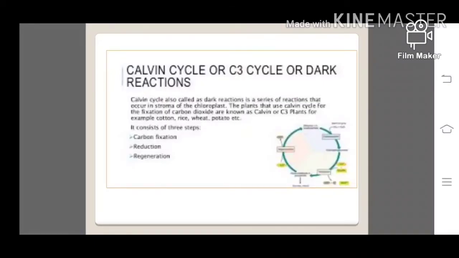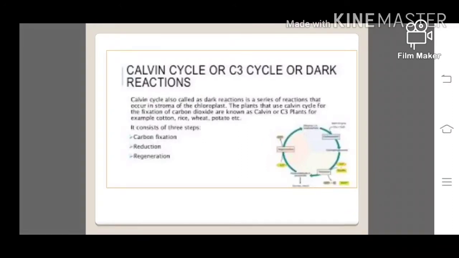This Calvin cycle takes place in the stroma of the chloroplast. As it was discovered by Melvin Calvin, on his name it is called a Calvin cycle. And as the first stable product during this reaction is a 3-carbon compound called PGA, it is called a C3 cycle. And the events of the C3 cycle take place in the stroma of the chloroplast. It is completed in 3 stages.